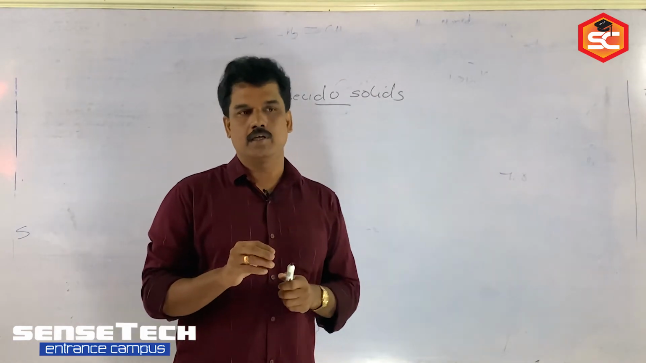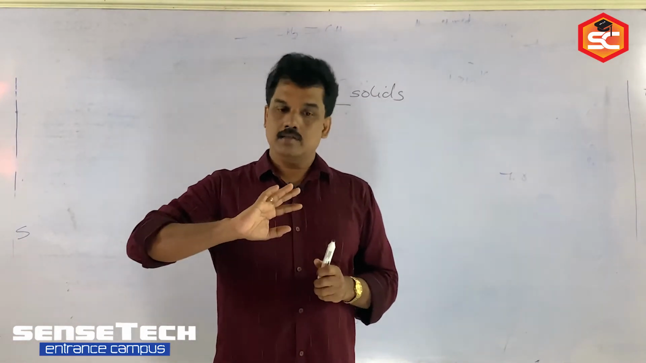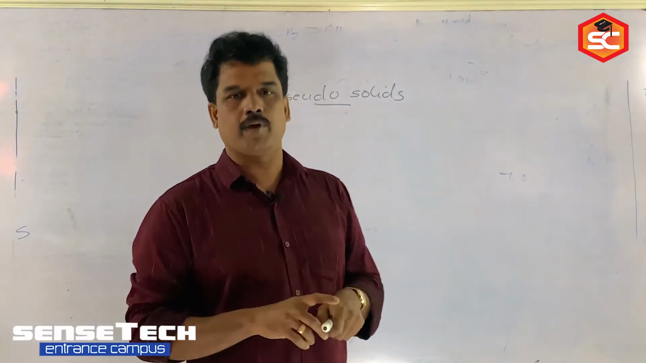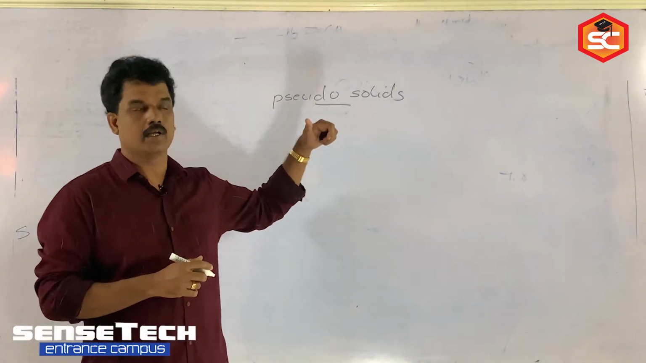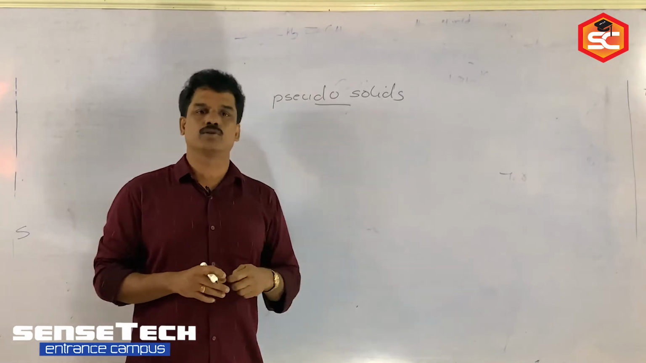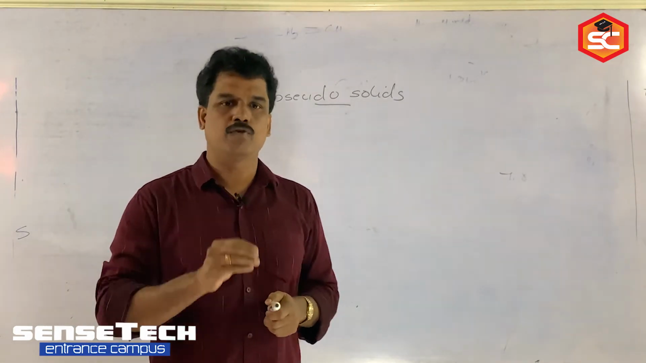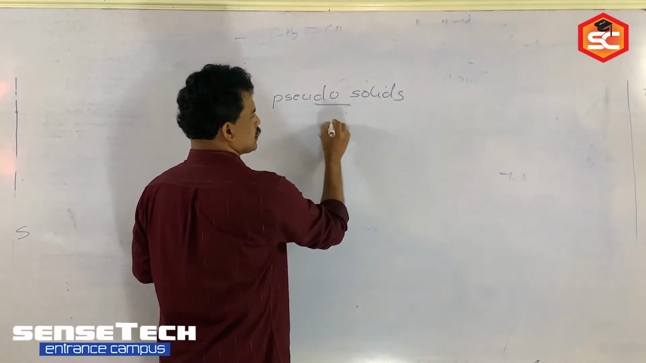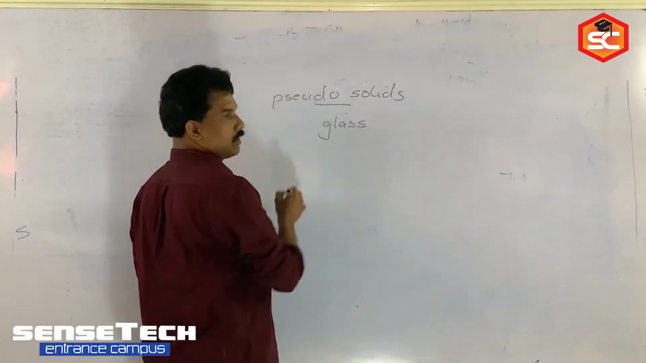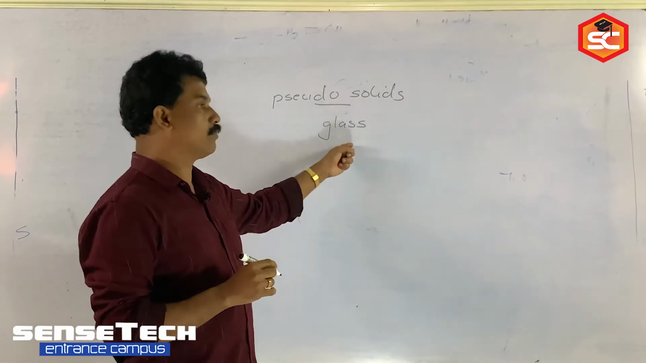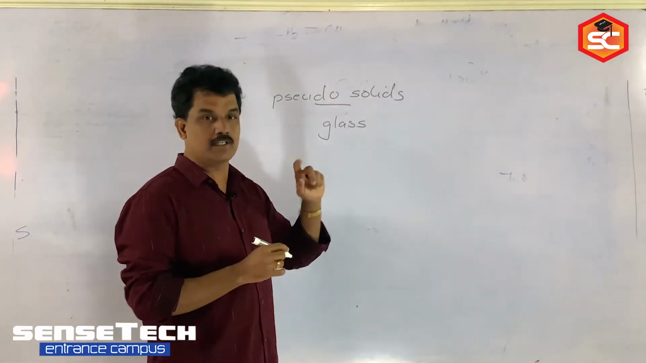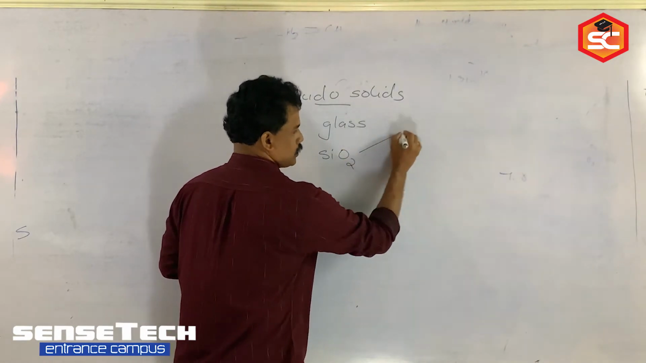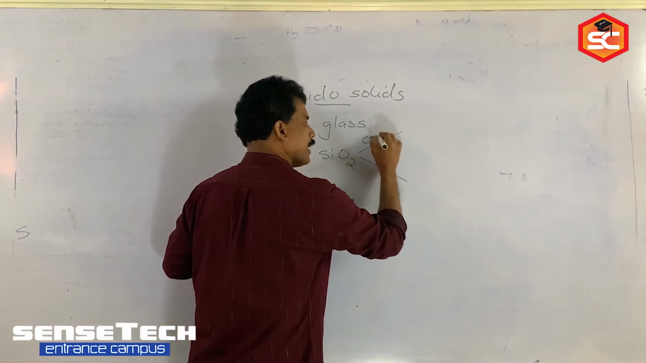Pseudo solid means a solid that suddenly changes when you apply some force or internal conditions, and the solid loses its property. That type of solid is called pseudo solid. The best example for pseudo solid is glass. What is the main source of glass? Glass is mainly made from silica, SiO2.